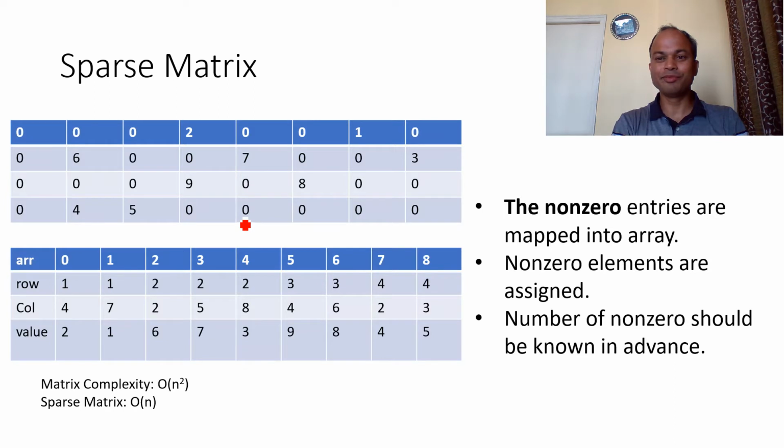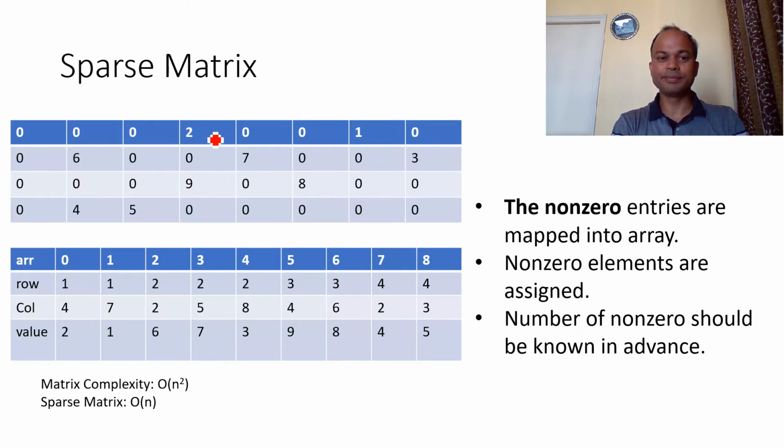We want to convert this matrix into the sparse matrix. The procedure is very simple. First of all, compute the total number of non-zero elements. This one is non-zero, non-zero, non-zero, non-zero, non-zero. If we compute the total number of non-zero elements, in this case the number is 9. So we have to map these 9 elements into the sparse matrix. I mean only non-zero elements are mapped into the sparse matrix.